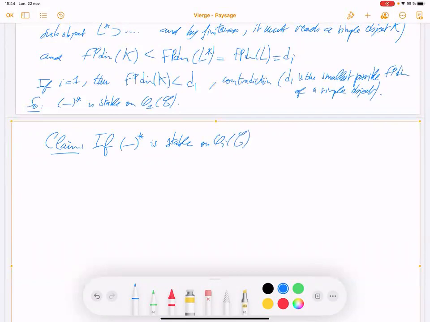Assume it is stable on Oi for some i, we don't know in general, but then it induces a bijection.